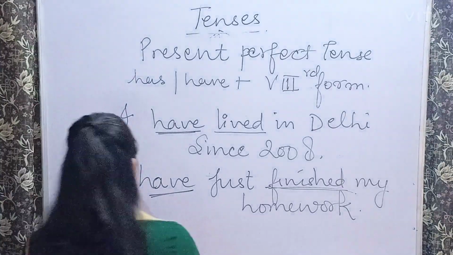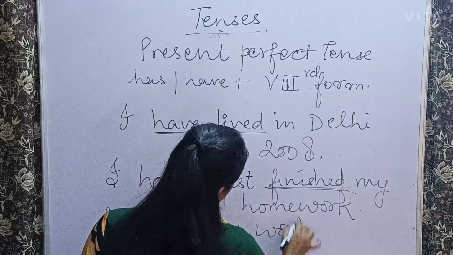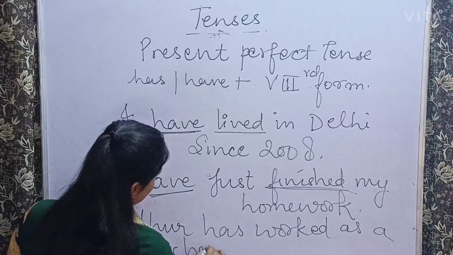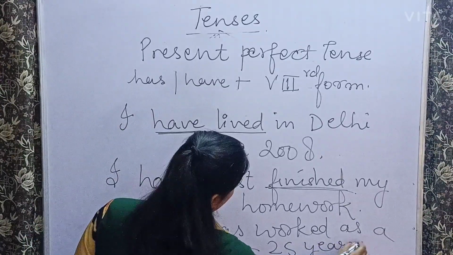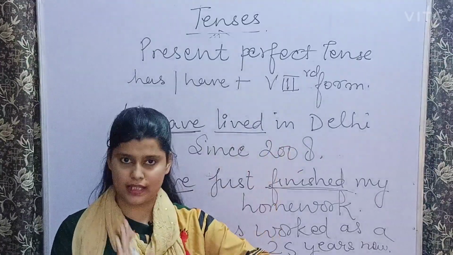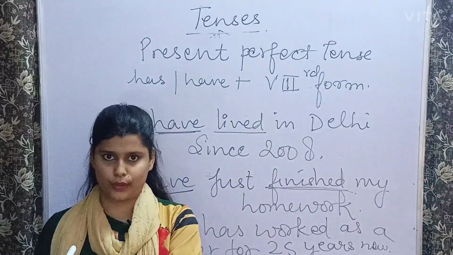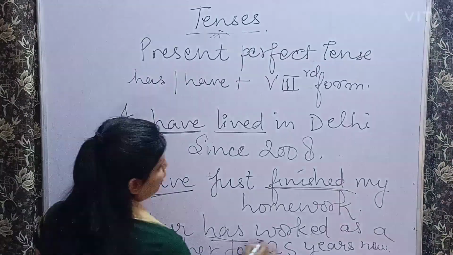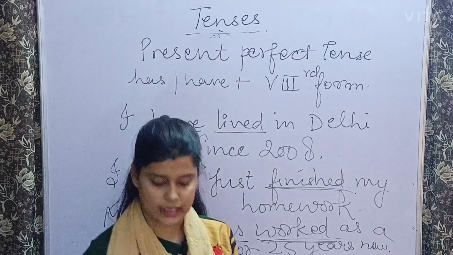Or suppose I say Madhur has worked as a teacher for 25 years now, meaning Madhur has a teaching career in the past, and still that teaching career is there. It continues in the present. So can you see that there is has plus the verb's third form. So in this way you can identify the present perfect tense.